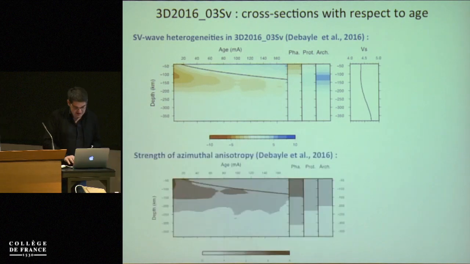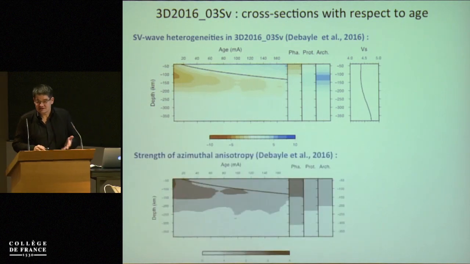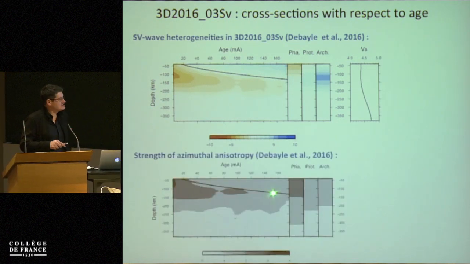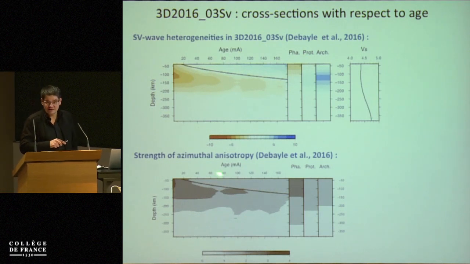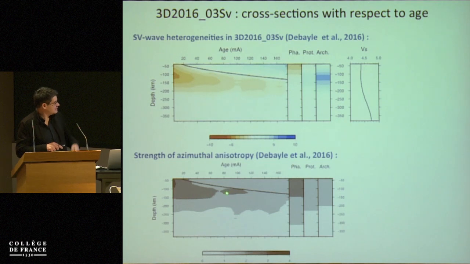Fine. Let's do the same thing now for the azimuthal anisotropy. This is the strength of the azimuthal anisotropy, because we can invert for that in this kind of model. And you can see that this azimuthal anisotropy is quite strong within the asthenosphere. It's the layer where we find the strongest azimuthal anisotropy.